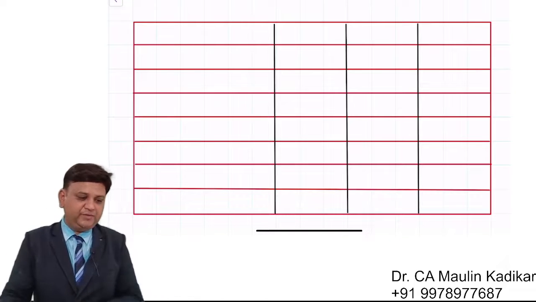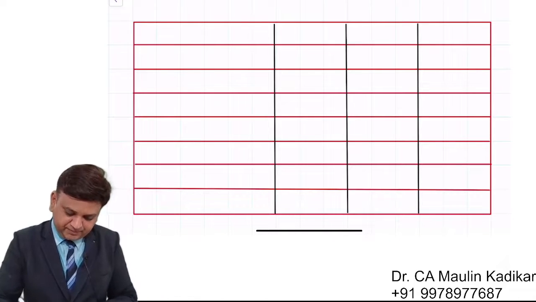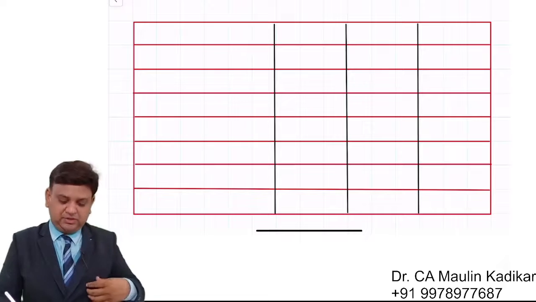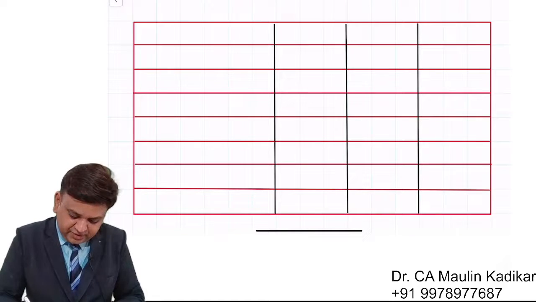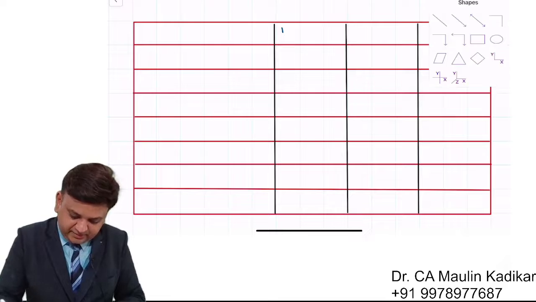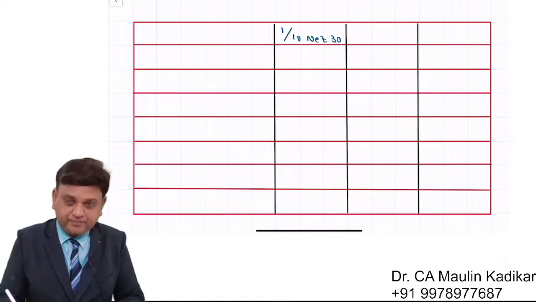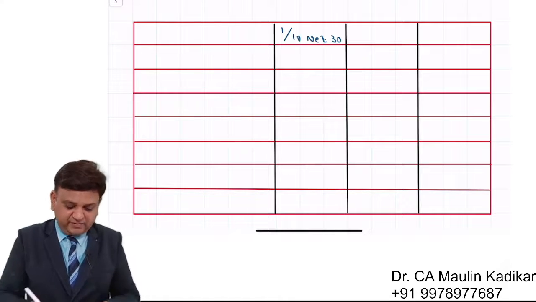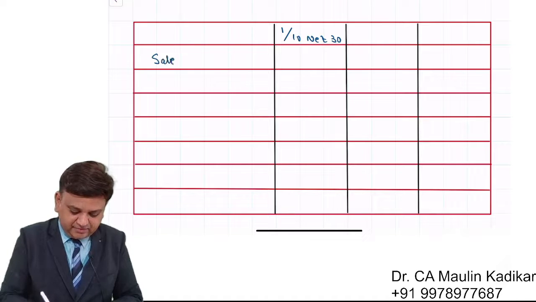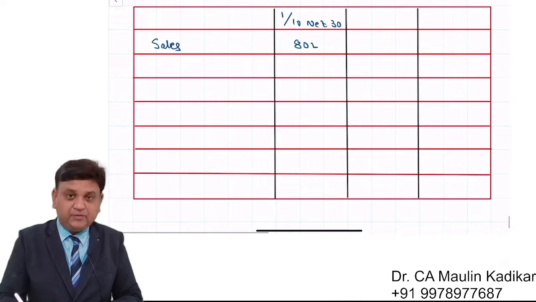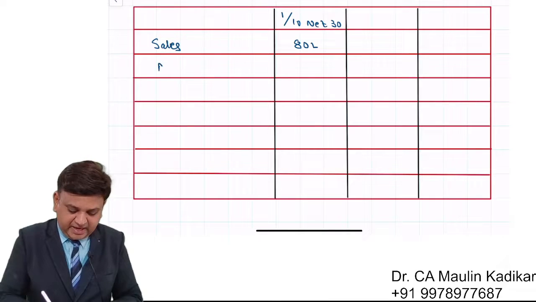So friends, the information is given to us like this. I am just explaining the question. Presently we are offering the credit terms of 1 by 10 net 30. The sales of the company is 80 lakhs. The average collection period is 20 days.